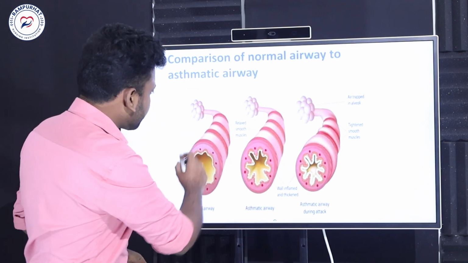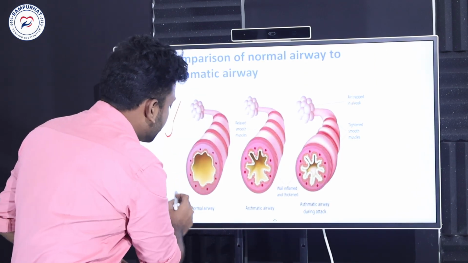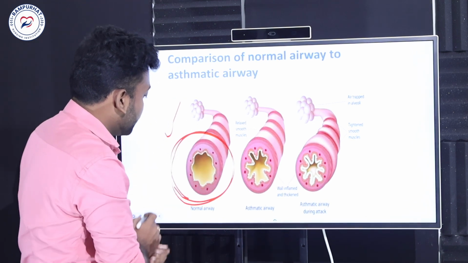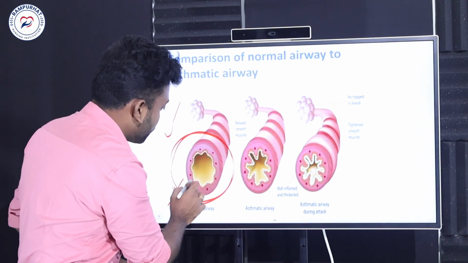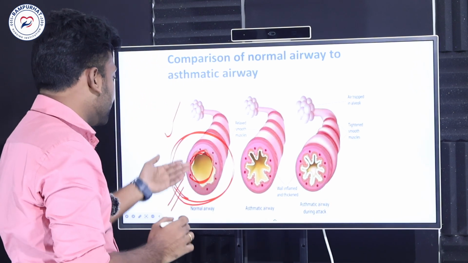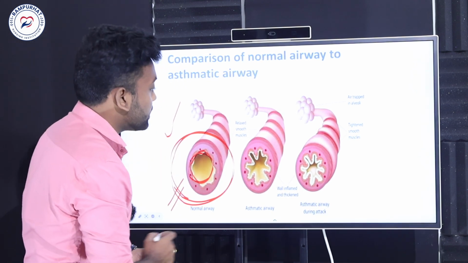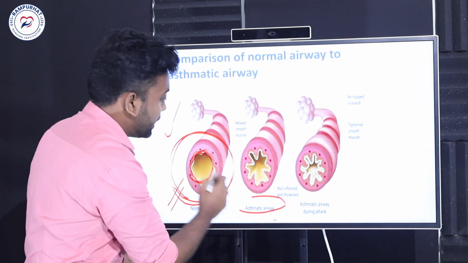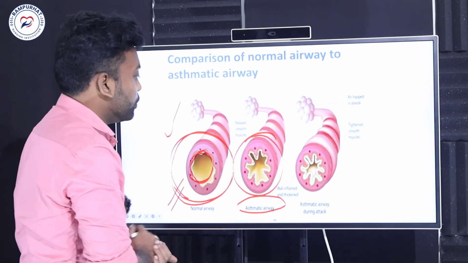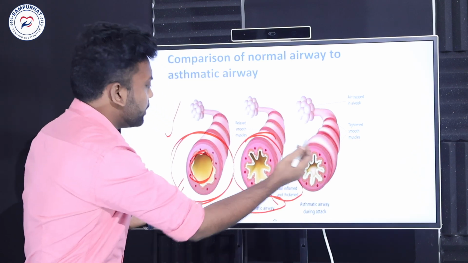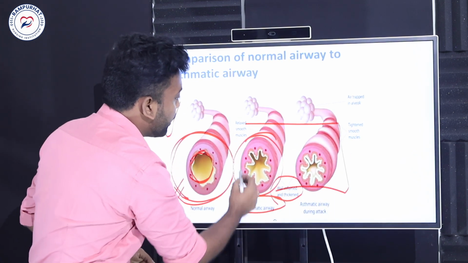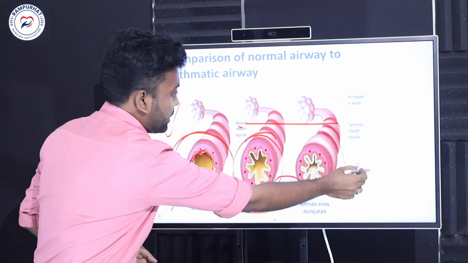We can see this diagrammatically. What I told is called the pattern of breathing. This is a normal airway, so you can see the cavity here, the smooth passage of the airway we can observe. Whereas in the asthmatic condition, the airway gets narrowed due to the inflammation. This is the thickening of the airway, and it leads to breathlessness.